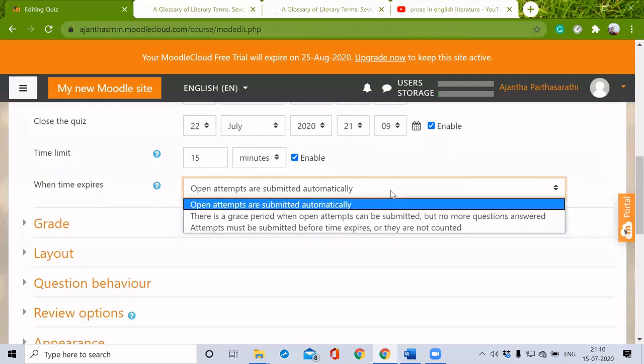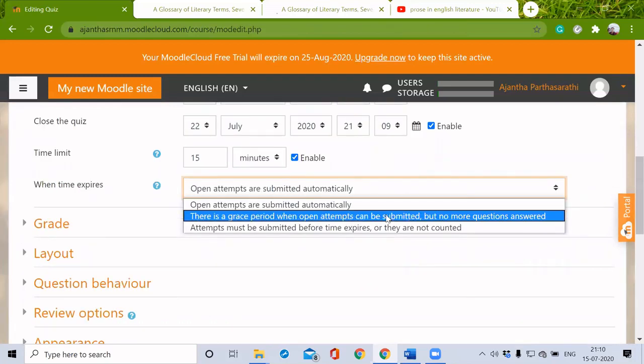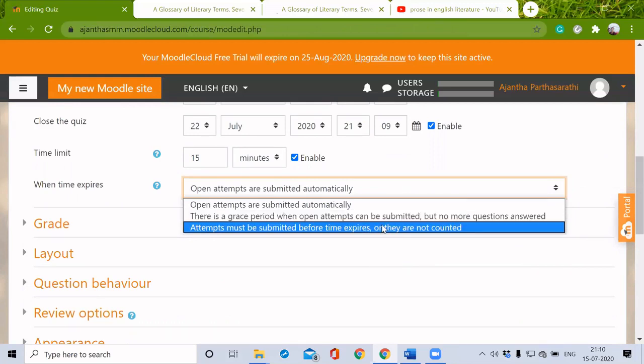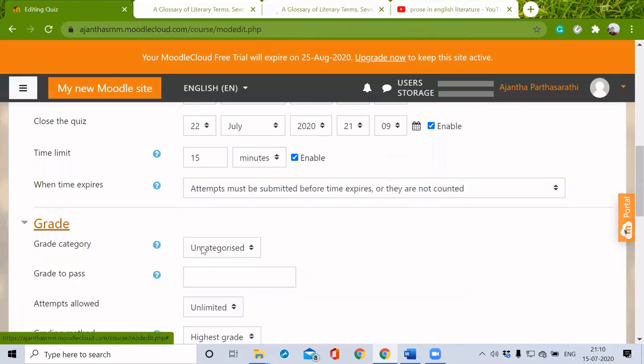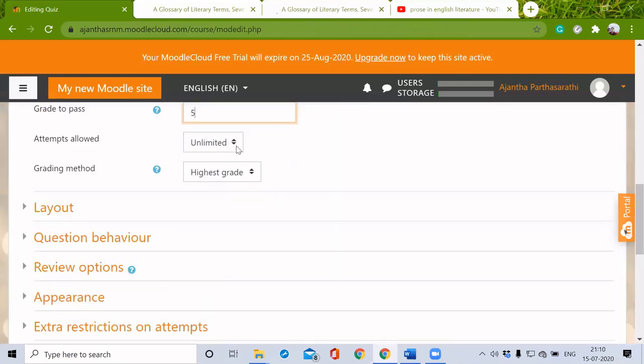Open attempts are submitted automatically. There is a grace period when open attempts can be submitted, but no more questions answered. Attempts must be submitted before time expires or they are not counted. Grade to pass, I can give 5. Attempts allowed, unlimited, I'm just making it 1.